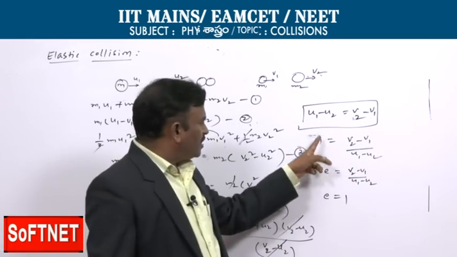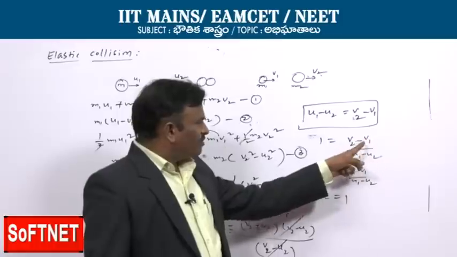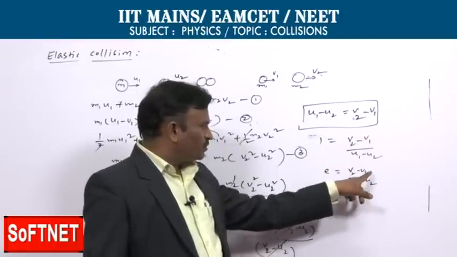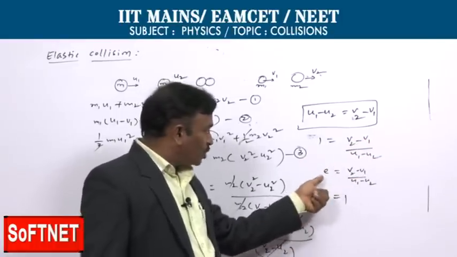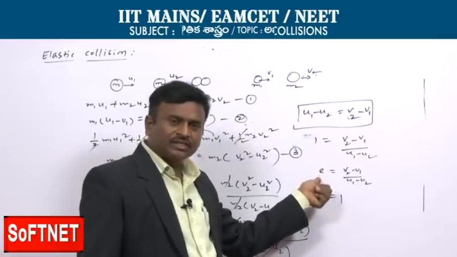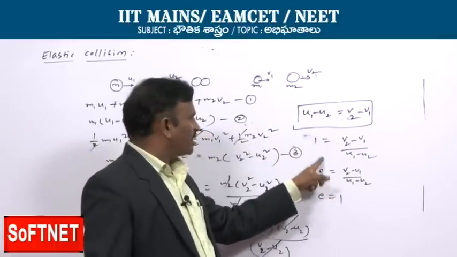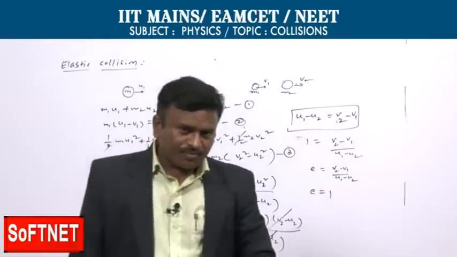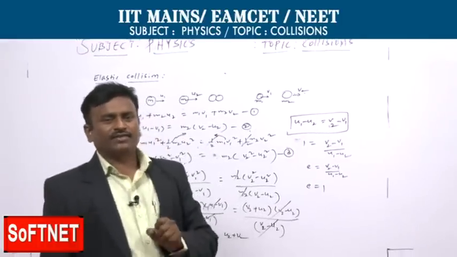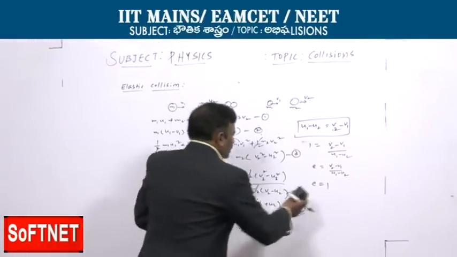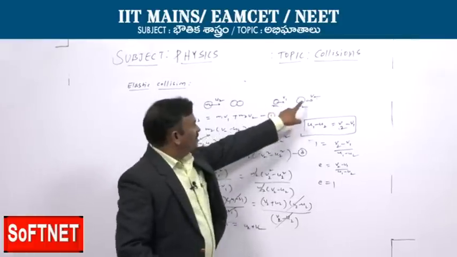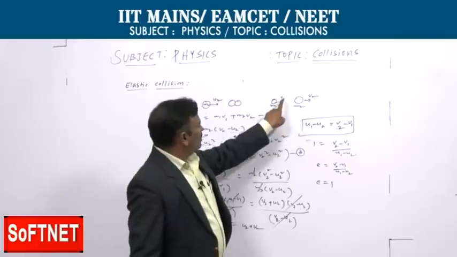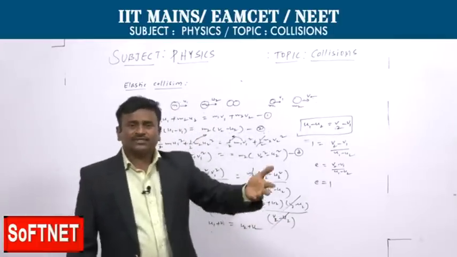Here 1 is equal to v2 minus v1 by u1 minus u2, which is nothing but e, the coefficient of restitution. Here the coefficient of restitution is 1. That means in the case of the elastic collision, the coefficient of restitution is 1. We need to remember this. Now let us see what exactly the v1 and v2 values are. By using these equations, we can find the velocities v1 and v2 after the collision.